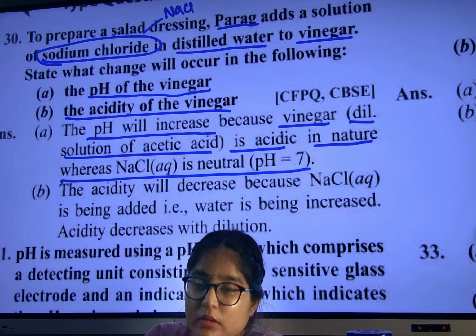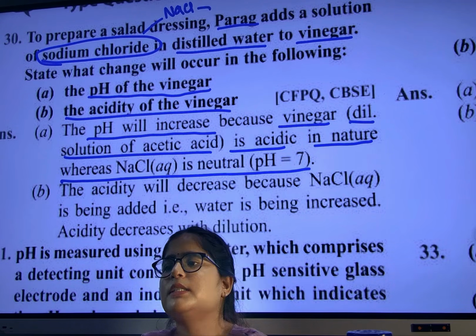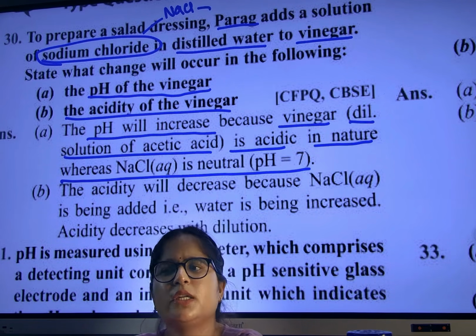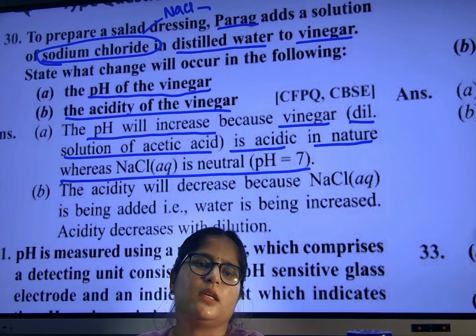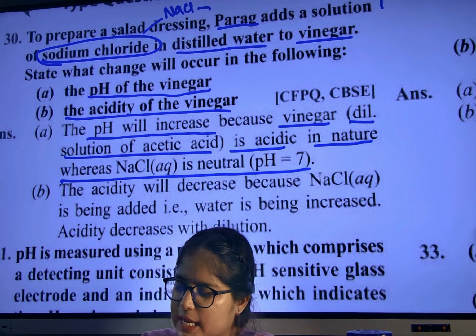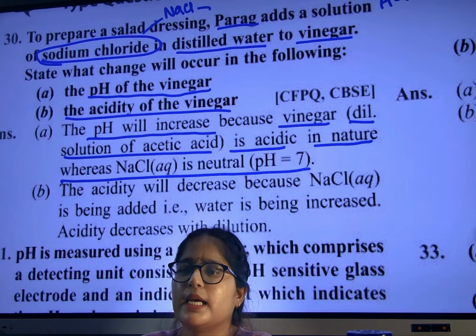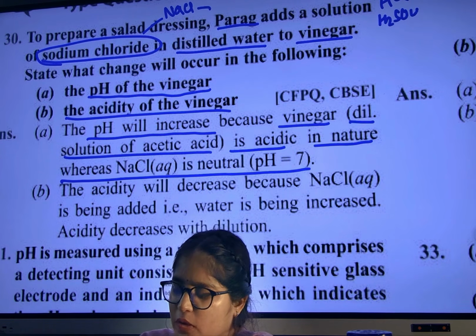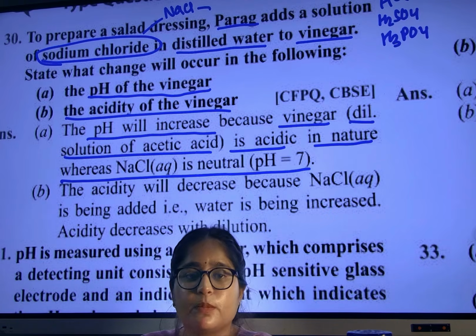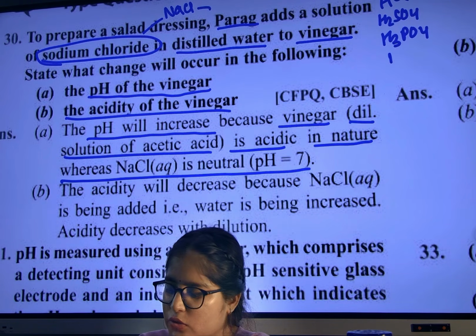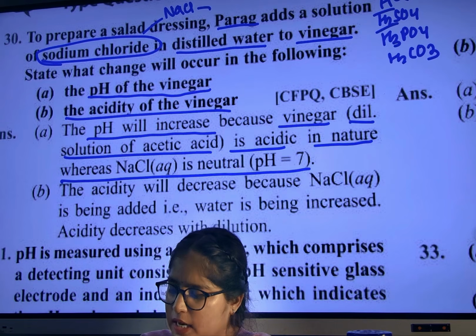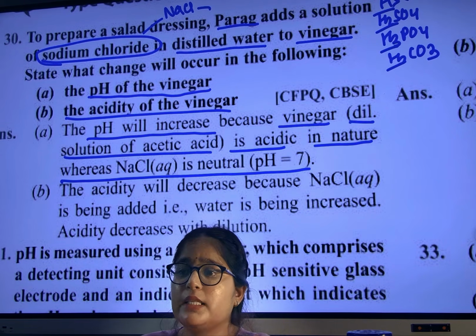NaCl is a salt. How will you understand whether it is an acid, base or salt? Simple. If hydrogen is present in the formula, it is an acid. Keep it in your notes. HCl, hydrogen present, acid. H2SO4, acid. H3PO4, acid. H2CO3, acid. So if hydrogen is present, it is acidic.